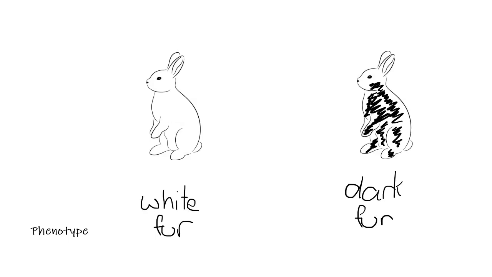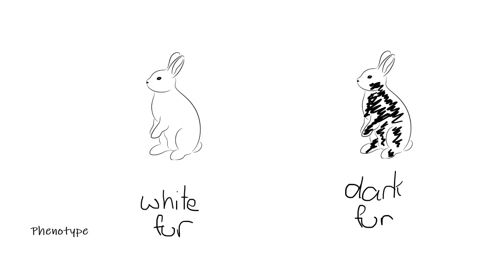Well, let's say that these rabbits live in an environment where things are relatively dark. Let's say they live in a grassy area where the grass is relatively dark. It's quite a cloudy area most of the time. So the dark furred rabbits blend into the environment. So what will happen is that the rabbits that have dark fur blend in.